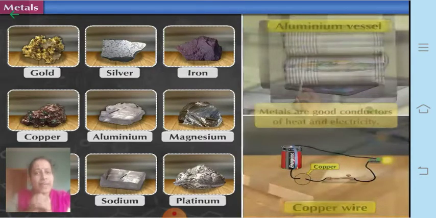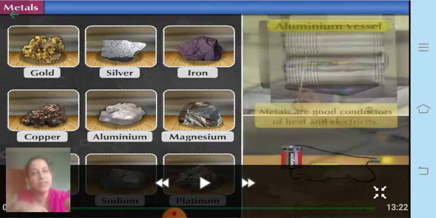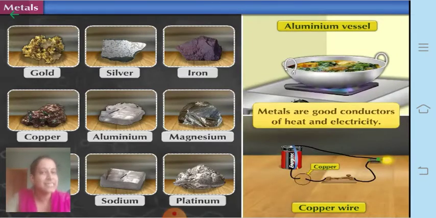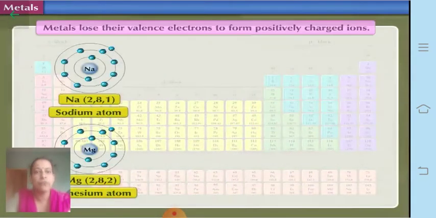Then you might have also heard about aluminum foil, which is used for wrapping food packages or food materials, right? So metals can be drawn into thin sheets as well as into wire. Metals are also good conductors of heat and electricity, almost all of them, but since copper and aluminum are cheaper, they are used for electrical wiring, right? Now metals are good conductors of heat, so aluminum vessels or iron are used for cooking food.